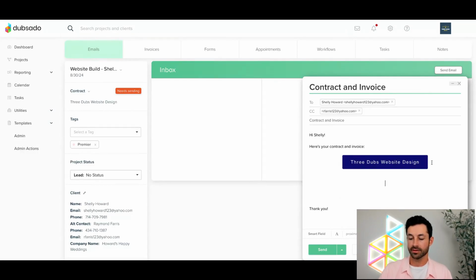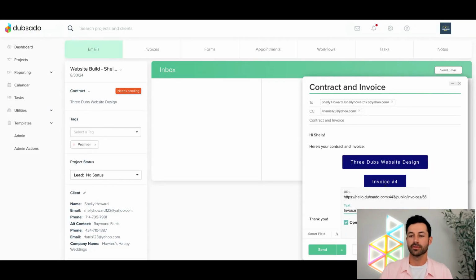Now I can tap down and add a new line in and say the same thing, links button here, and say invoice. So if I was just sending my contract and invoice, we're not talking about proposals because some folks will do proposal contract invoice, and there's a different way to do that. But if I wanted to send one email, so I'm not spamming my client with too many emails, I could send one email here with a link to my contract and a link to my invoice straight away. Maybe I want to change the title of this. I can go ahead and say, let's see here, edit link. Instead of invoice number 4, maybe I just wanted to say invoice.